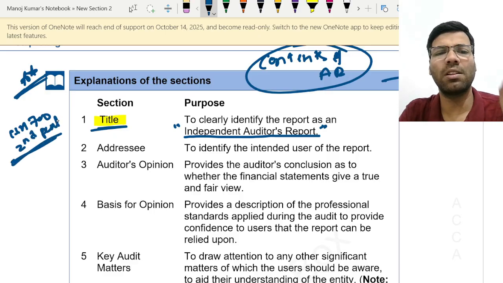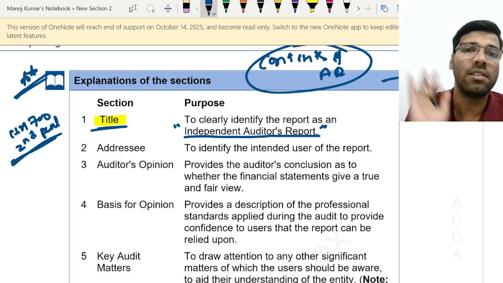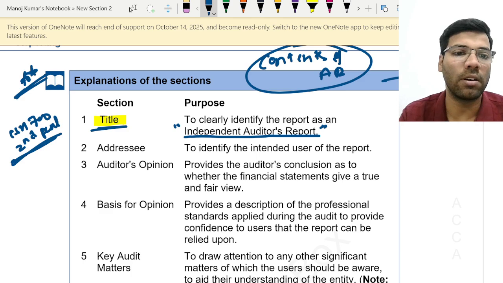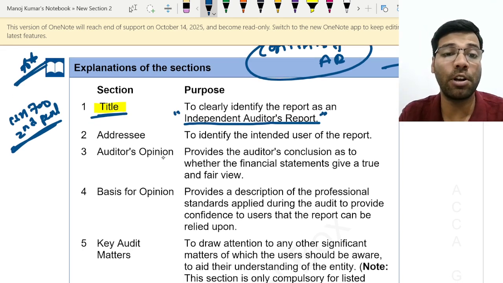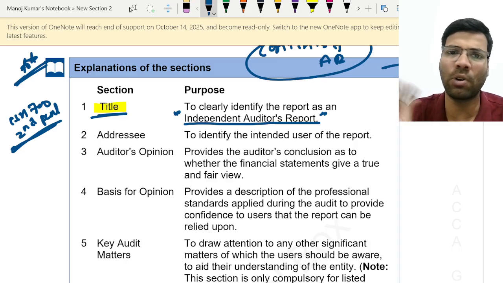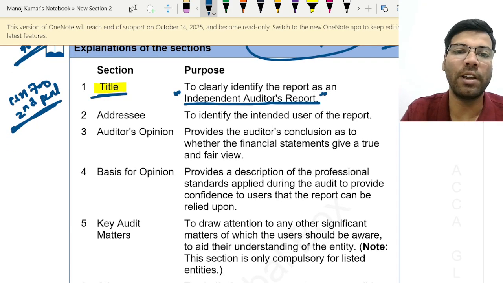Just remember the meanings of the side headings, so that whenever you read an audit report you can understand, okay, this is the point. So the title of every statutory audit report will be the independent auditor's report, and it is compulsory. You can't write anything that you want. Whatever is there, you should follow as per the standards.